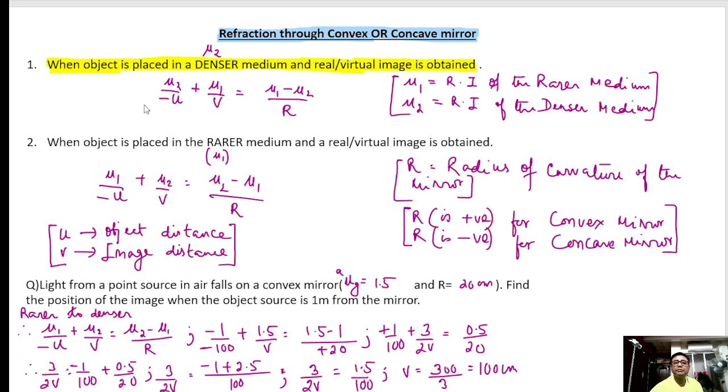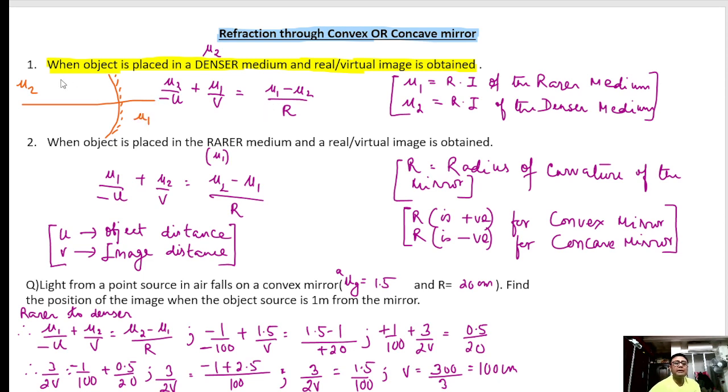Suppose this is the mirror. Okay, this is the denser medium and this is the rarer medium.